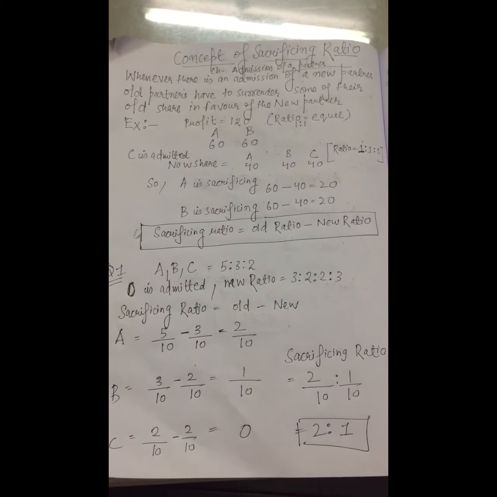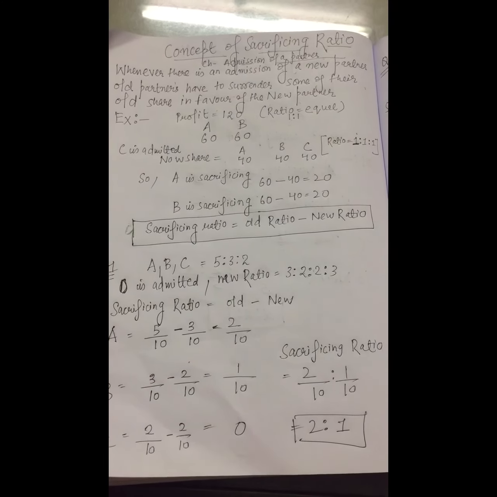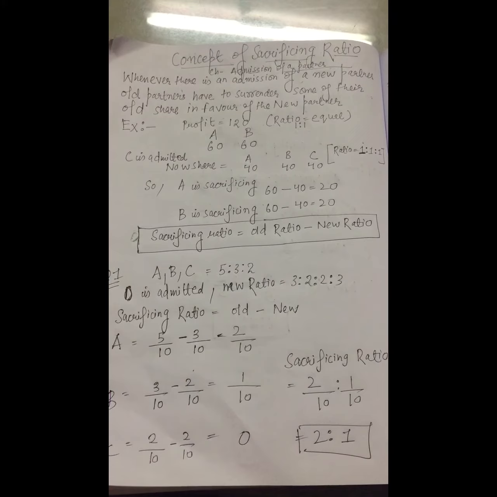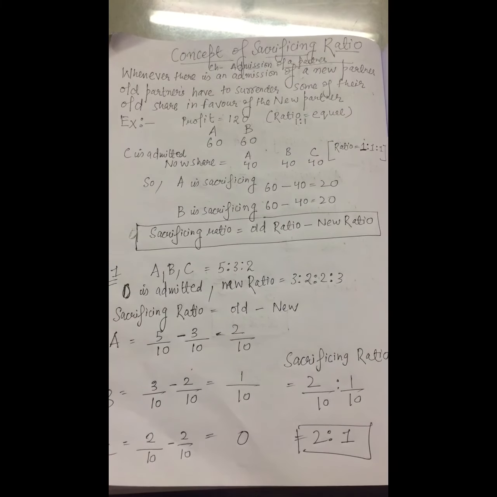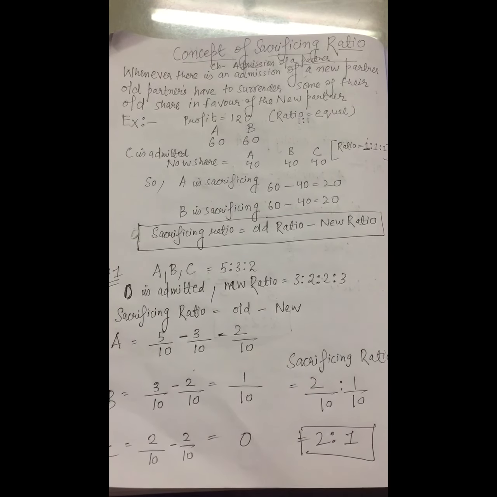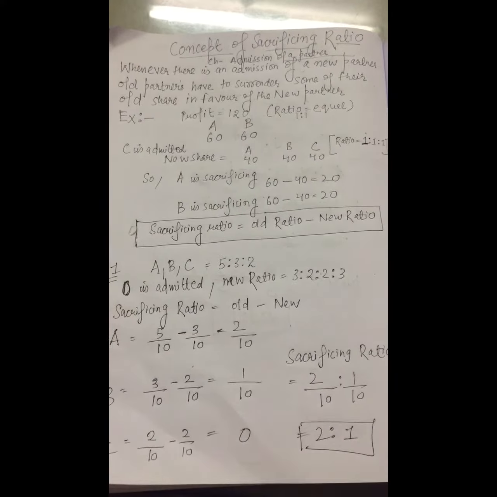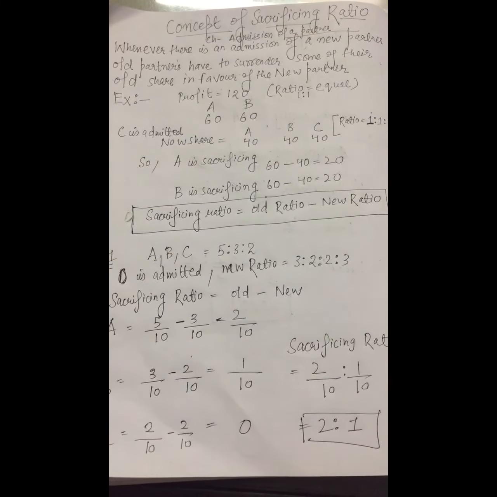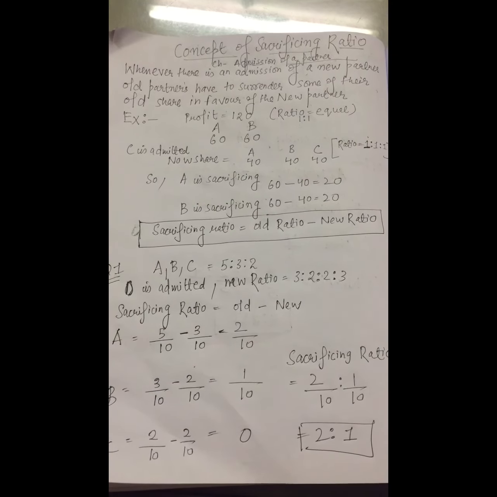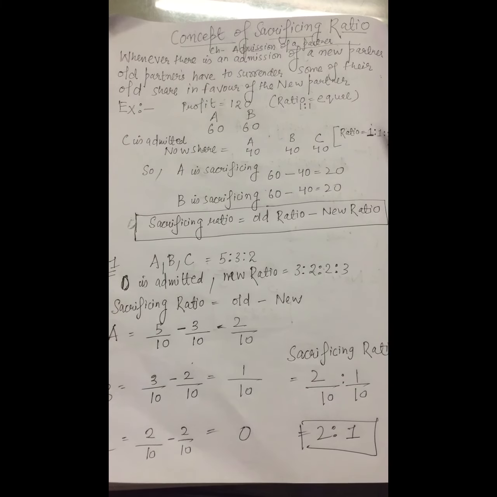Hello students, today I am going to explain the concept of sacrificing ratio. This is a topic of the chapter Admission of a Partner. As we know, whenever there is an admission of a new partner, old partners have to surrender some of their old share in favor of the new partner. It means whenever a new partner is admitted, old partners have to give some part of their profit in favor of the new partner. I'm explaining it with an example.